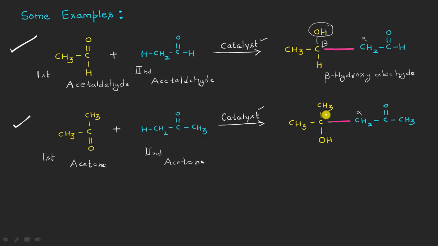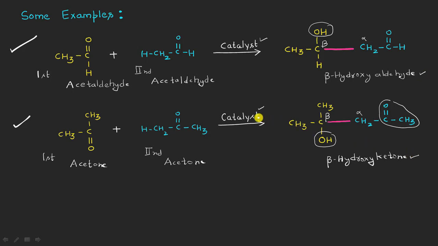And in the case of ketones, that is the second reaction here, we once again have this as the alpha position here, and this one here is the beta. On the beta, once again we have the hydroxyl group, so this is the beta hydroxy, and this time we have a ketone as the functional group here, right? So let me write here, this is the beta hydroxy ketone molecule. Both of these products here, whether it is the beta hydroxyaldehyde or the beta hydroxy ketone, are the aldol products here, right?